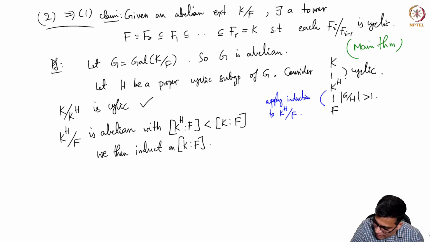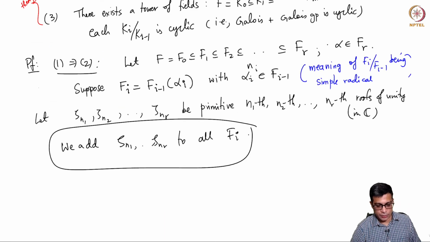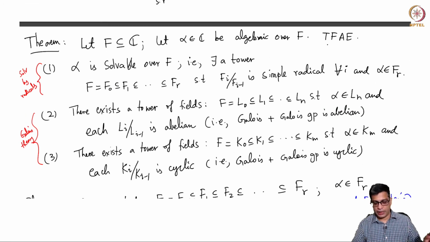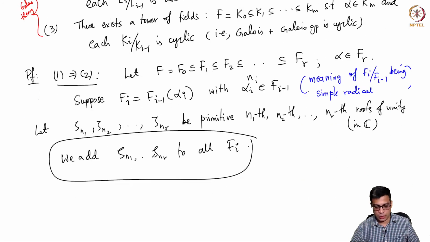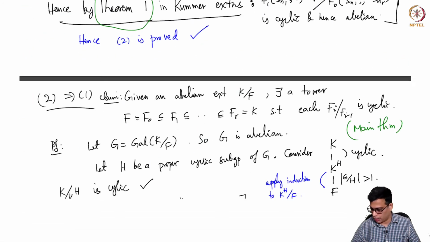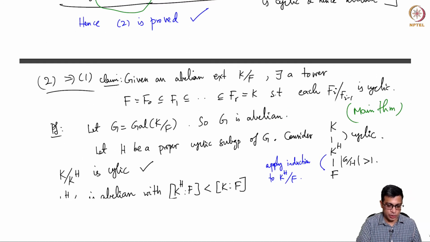Okay, so this can be populated by a series of cyclic extensions; you attach one more to get the desired cyclic extension. So this proves 2 implies 1. Because if you are given a tower of abelian extensions, you expand this tower by putting in lots of subfields where each extension is cyclic. Similarly, you do that for L1 contained in L2, up to Ln minus 1 contained in Ln, and you get a much bigger tower, but with each of the intermediate extensions being cyclic. So 2 implies 3. Sorry, this is not 2 implies 1.